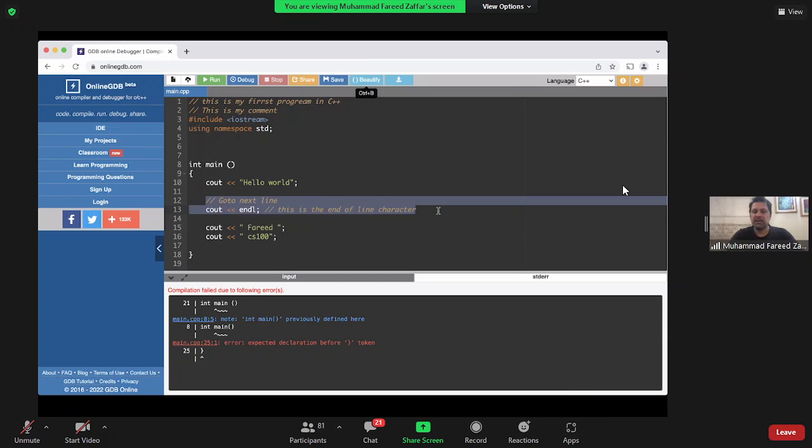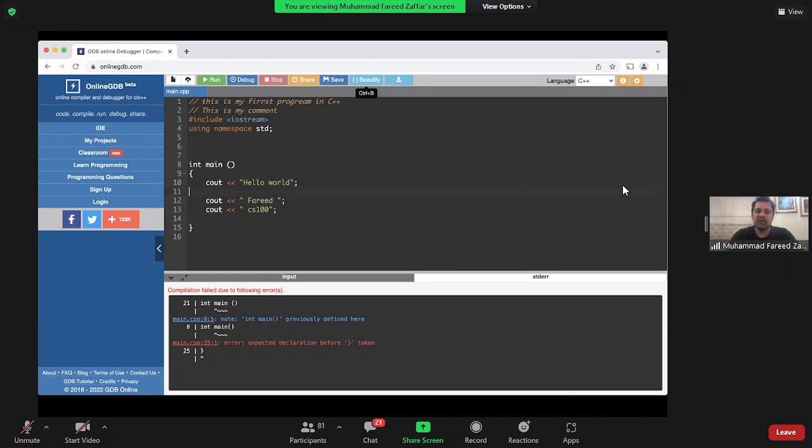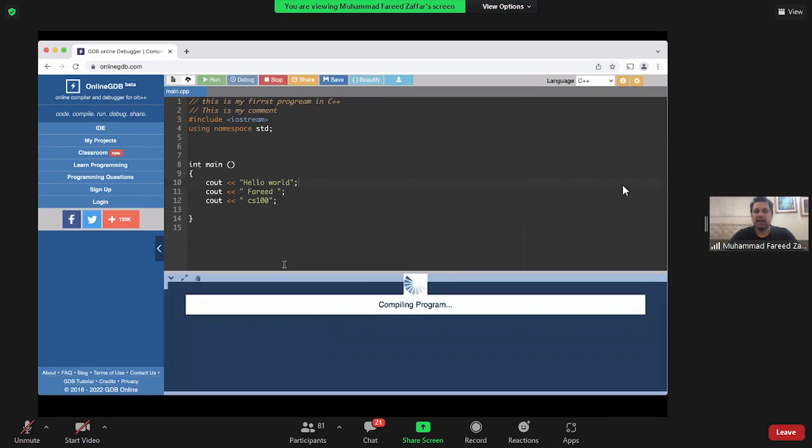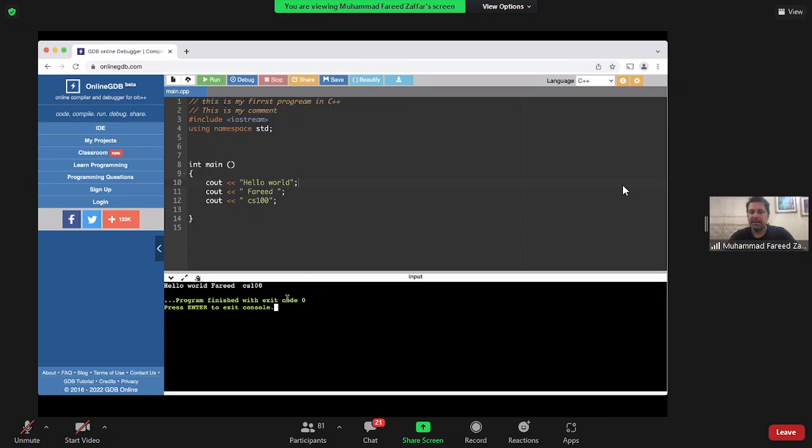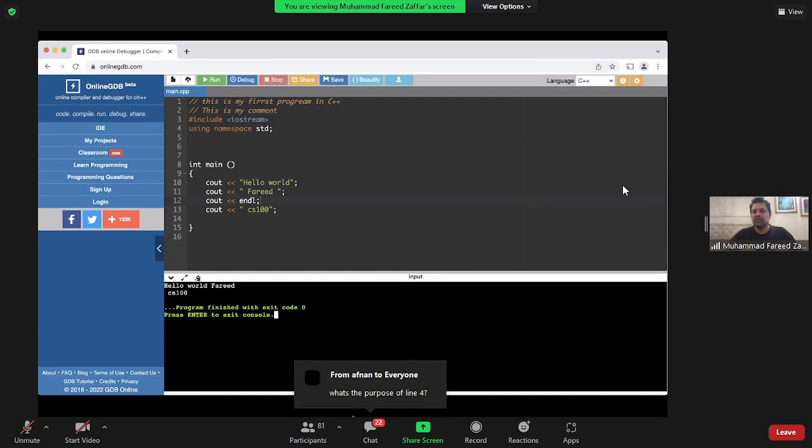So for instance, if I did not have this, all of this would be printed on the same line. C out, hello world, hello world, Fareed और CS100 जो है, all three of them are actually printed on the same line. लेकिन if I want कि फरीद के बाद next line पे चला जाए, तो I'm going to say C out endl, and this is going to print hello world on one line, then go to the next line and print CS100. So essentially this is a way of getting to the next line.